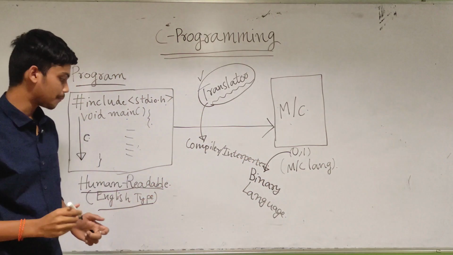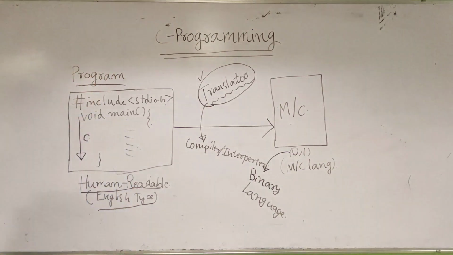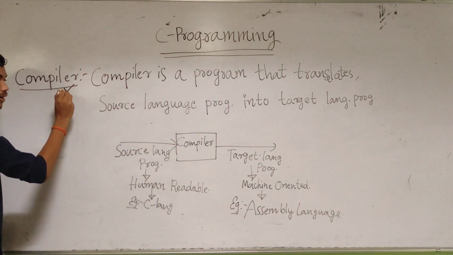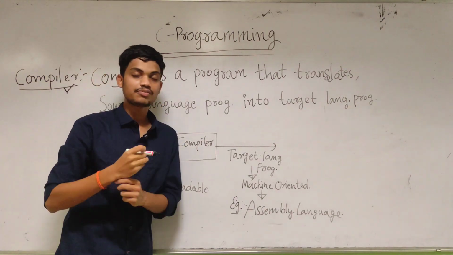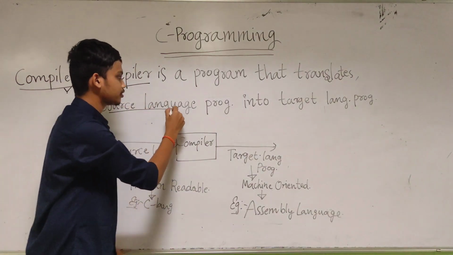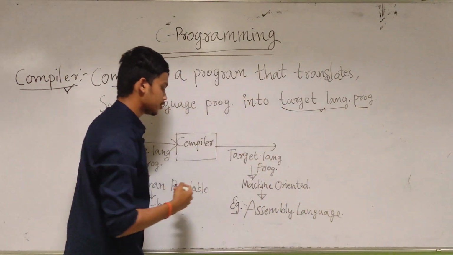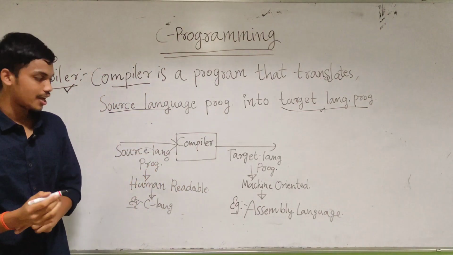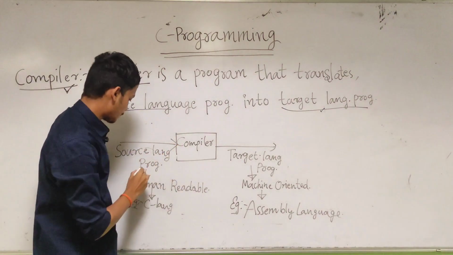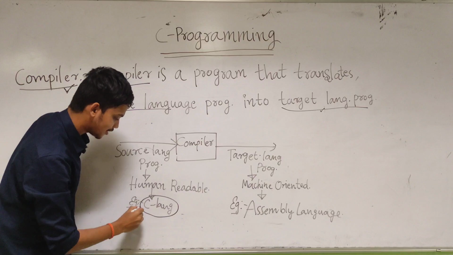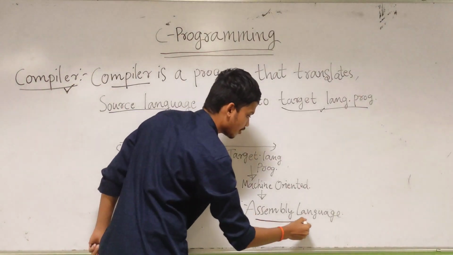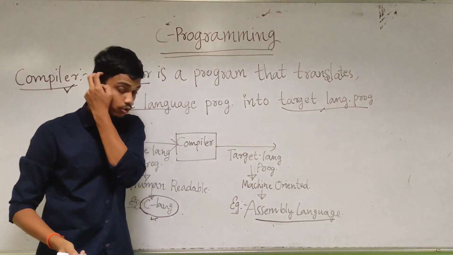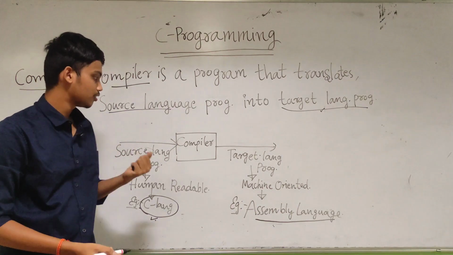Now we will understand what a compiler and an interpreter are. Note it down. Now look at this. This is the compiler, and the compiler will translate the human readable source language into a target language program. I already told you the human readable program can't be understood by the machine directly, so it needs a compiler. This compiler will translate human readable languages like C programming into assembly level languages. These assembly level languages will again be converted to machine code, and then the machine will understand the language.